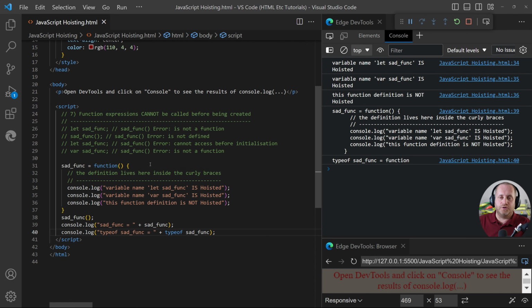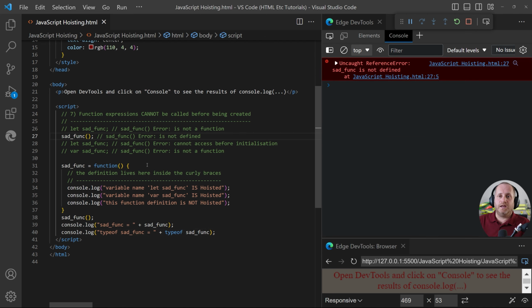Unlike declared functions, function expressions cannot be called before being created. If we simply call sadfunc without declaring it, like we are doing just here, and like we are doing just here, then not surprisingly, we get the sadfunc is not defined error. If we uncomment this line and click save, we get sadfunc is not a function. The reason that happens is because we're declaring the variable, we're not assigning a value.